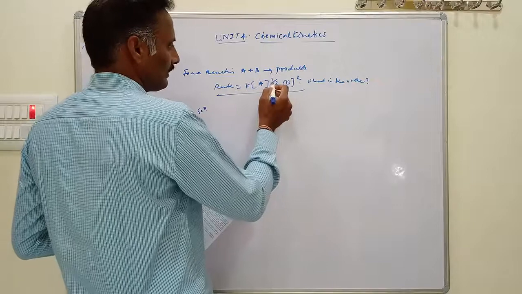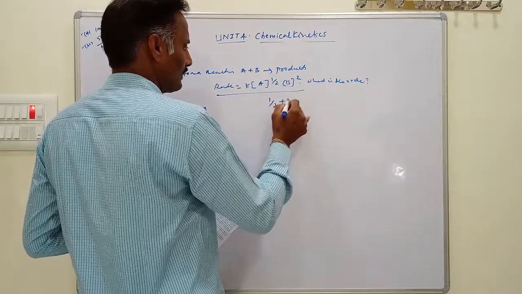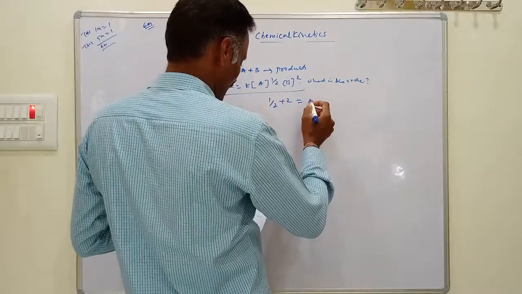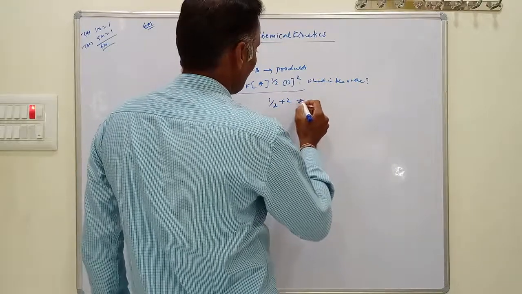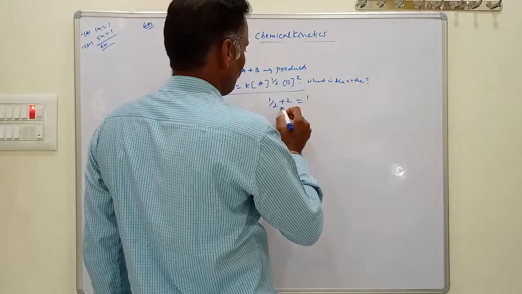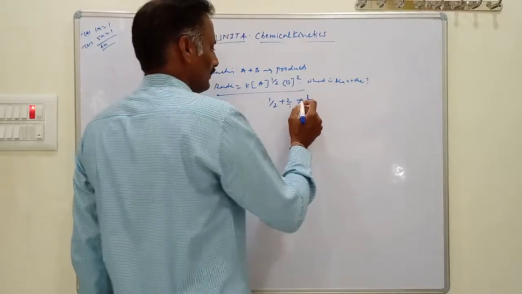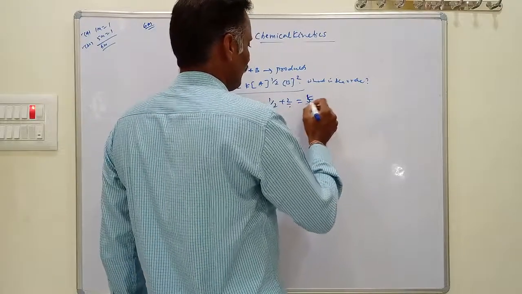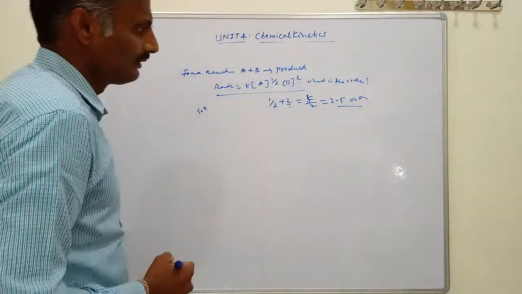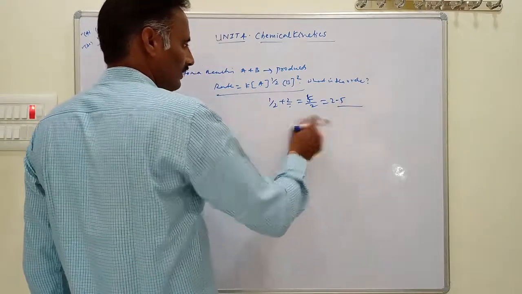This is the power with respect to A, order is half, and with respect to B, order is 2. So 1 by 2 plus 2 is how much? That is 1 by 2 plus 2 by 1, you will get 1 plus 4, that is 5, so 5 by 2 equal to 2.5. Your order is equal to 2.5. This is a fractional order. 2.5 is nothing but a fractional order reaction.